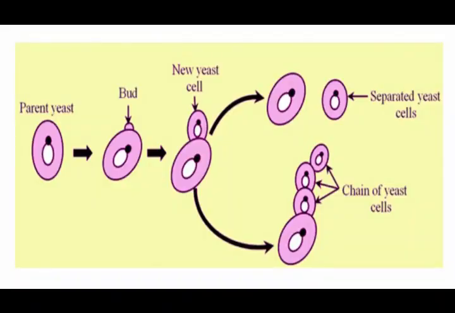Children, under favorable conditions, a small bulb-like structure comes out from the yeast called bud. The bud gradually grows and gets detached from the parent cell. Sometimes another bud arises from the bud, forming a chain of buds. This process continues and a large number of yeast cells are produced.